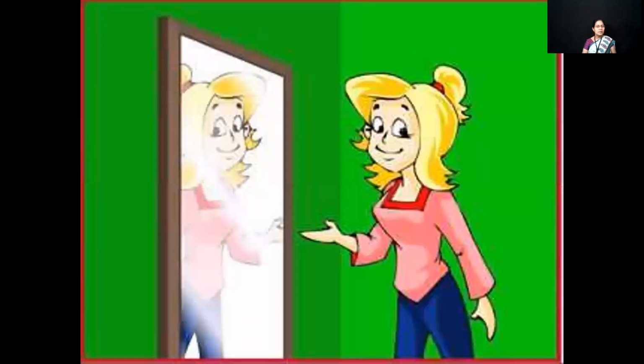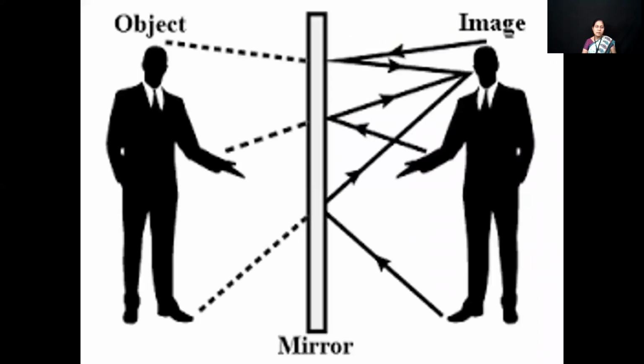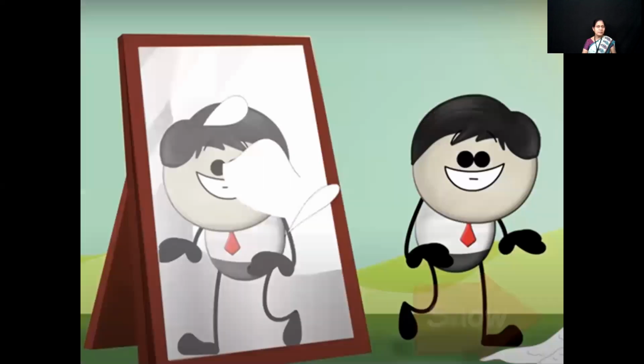You stand in front of a plane mirror and observe what you see. You see your impression formed just behind the mirror. Here you are the object, and your impression formed just behind the mirror is the image. Let us study more about the image formed by the plane mirror.